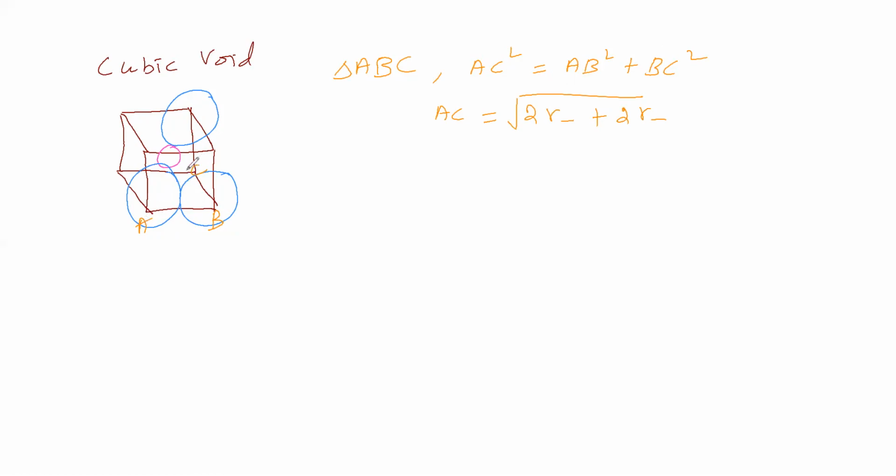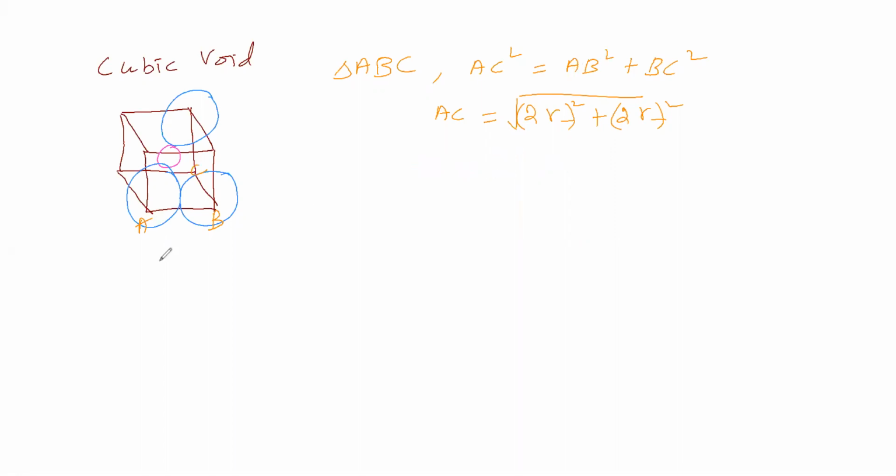A corner and C corner are not in contact. So now we can get AC. AC is equal to square root of 2 times the radius of anion.